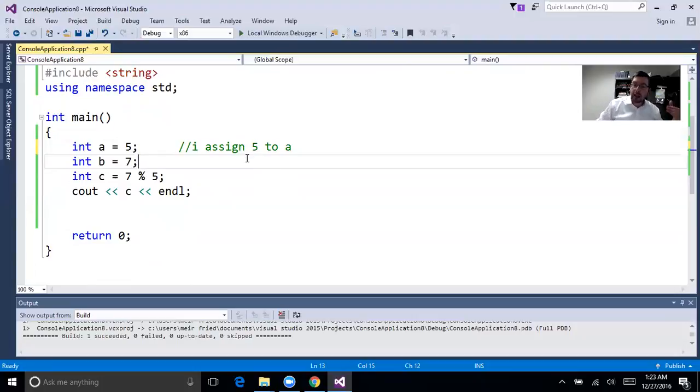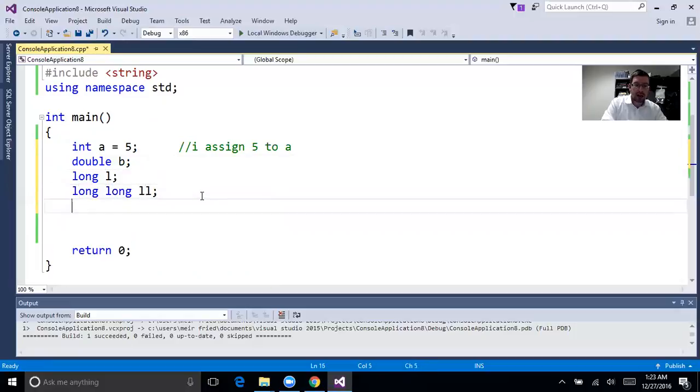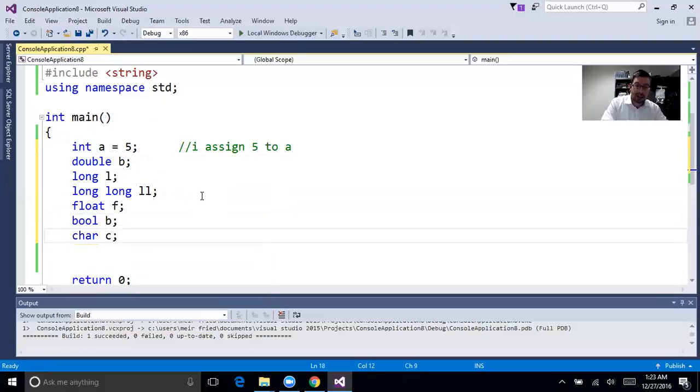So this is chapter 2 in Gaddis. Pretty straightforward, right? We have int. Let me show you a bunch of them. Double b. We have long l. We have long long ll. We have float f. You could assign these things. I'm just showing you data types. Bool b. We have char c. We have string s, which is not colored in. You'll notice it's colored differently because it's really a class in C++.